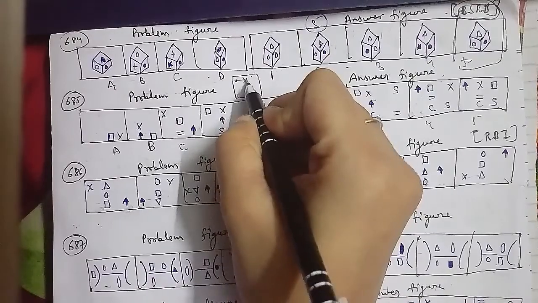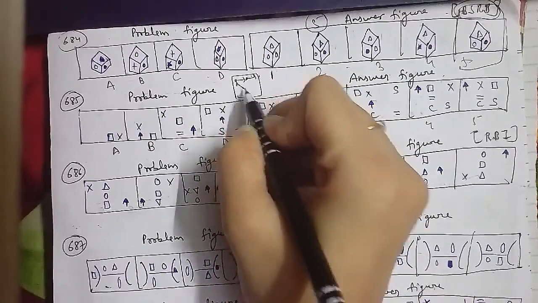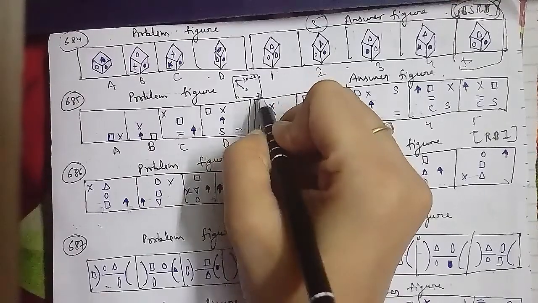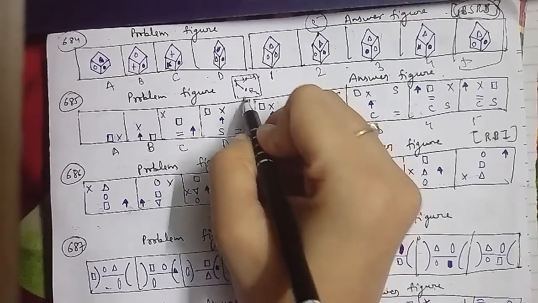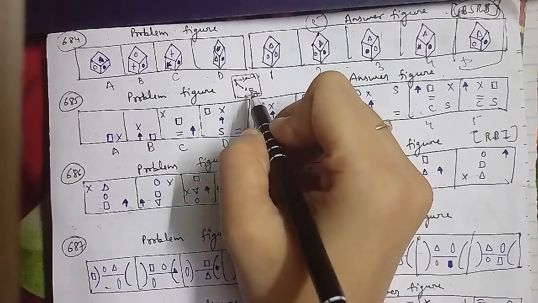So a new symbol appears at the lower middle position in each step, and that is after the D figure. We can say that the figure that will be the right answer is your fourth figure that will be the right answer for this question here.